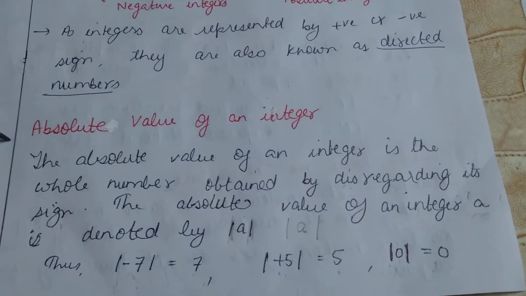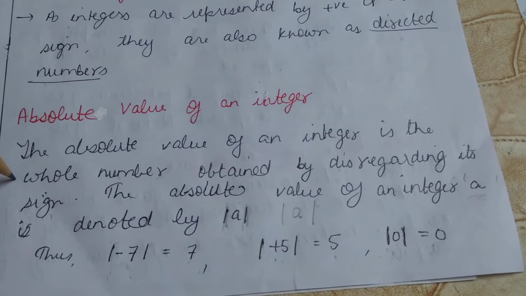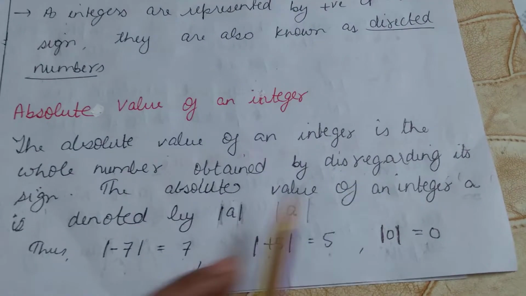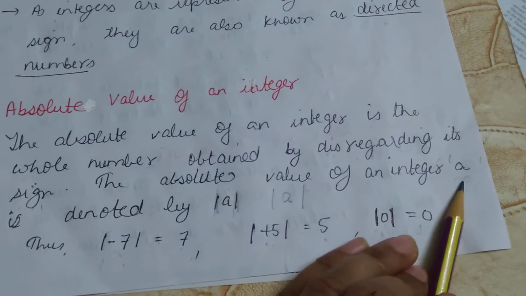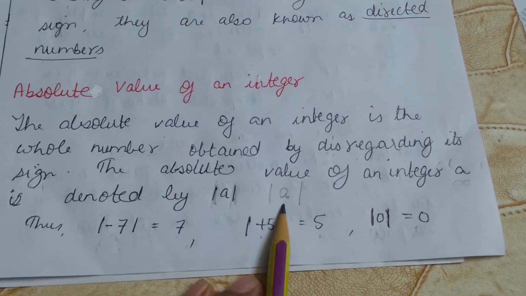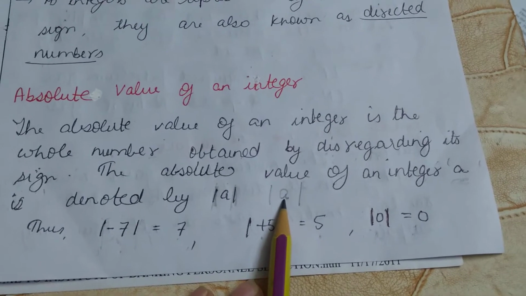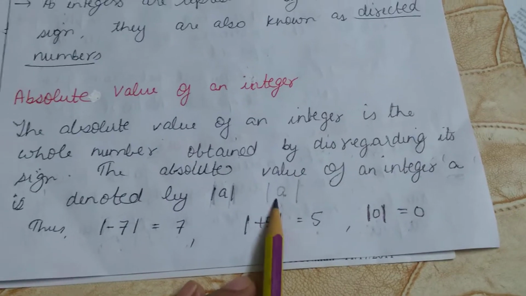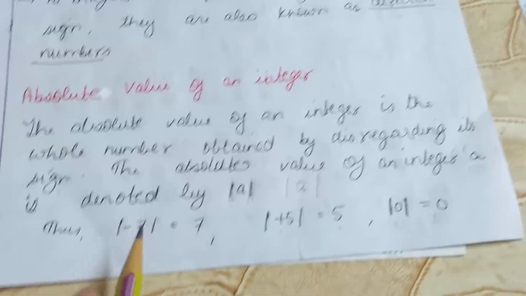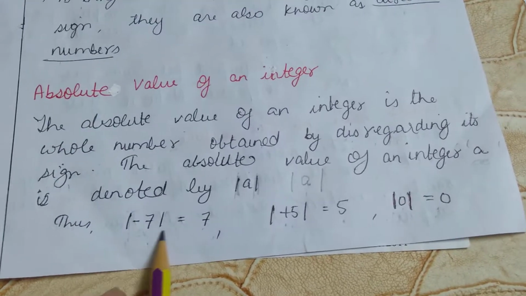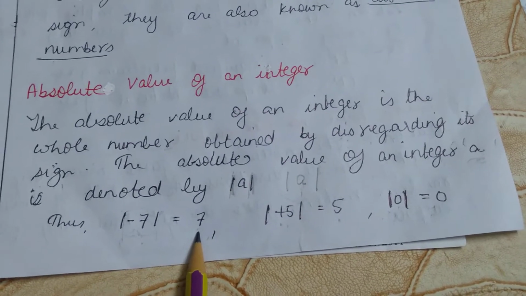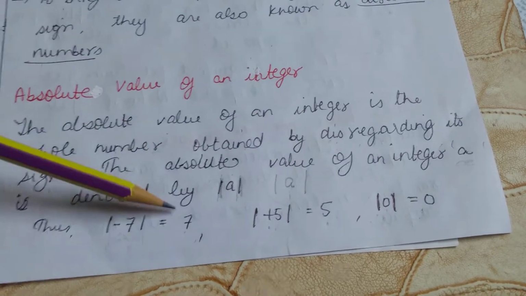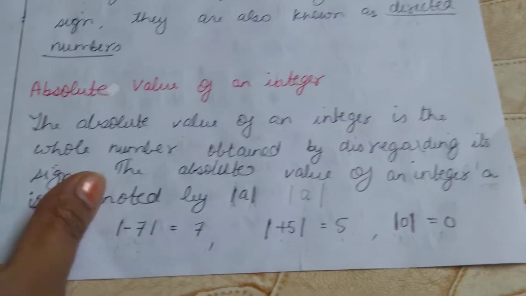The absolute value of an integer is a whole number. We will always get a whole number. It is obtained by disregarding its sign. Disregarding means without any sign. The absolute value of an integer a, we have taken any integer a and it can be represented like this. a can be any integer, whether it is negative or positive, it doesn't matter, but we will always get a whole number without any sign.